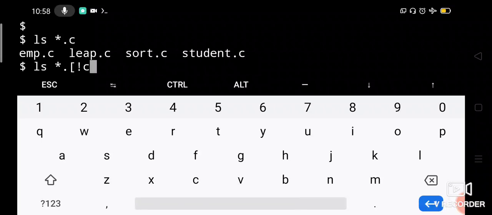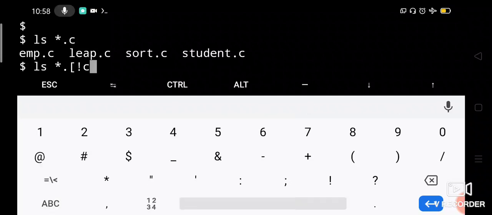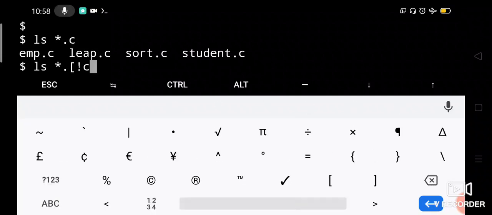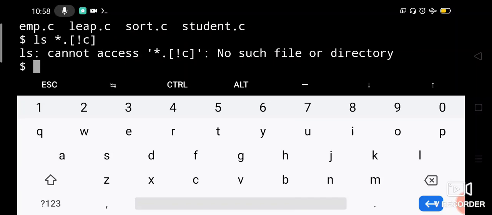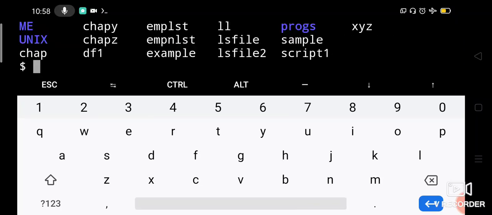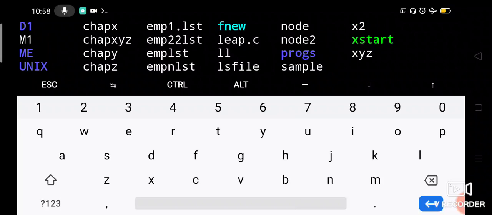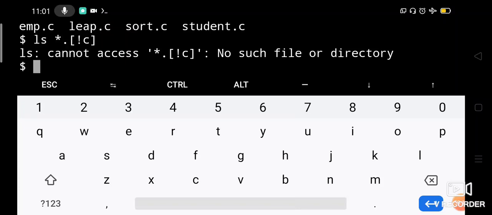Let us close it. So, no such file or directory. It is not displaying because no files with single-letter extensions after the dot are there in my current directory.